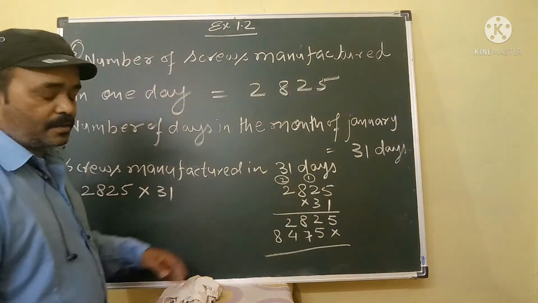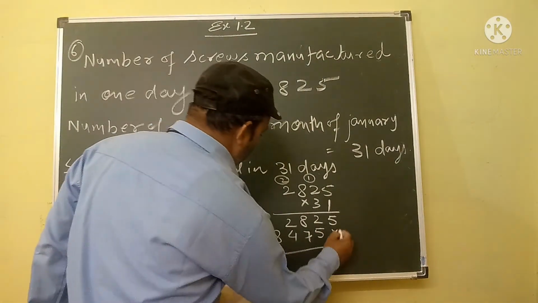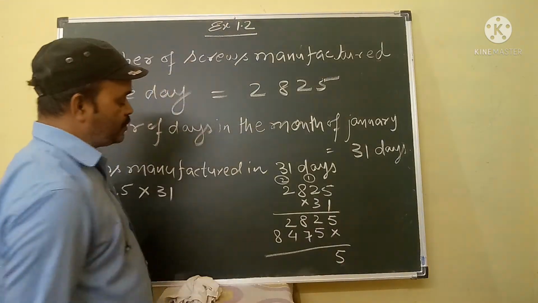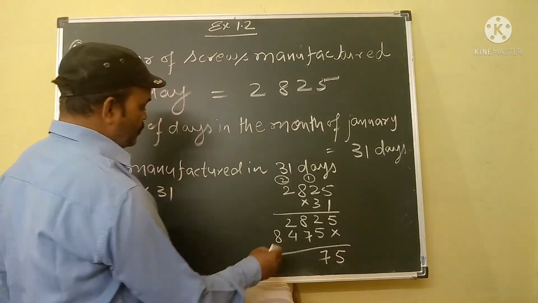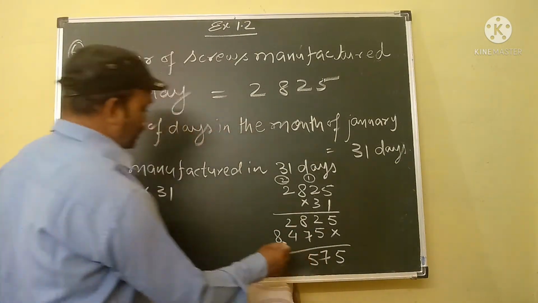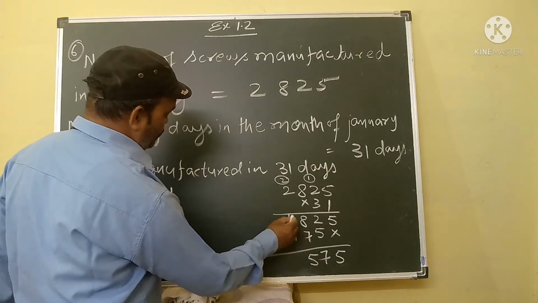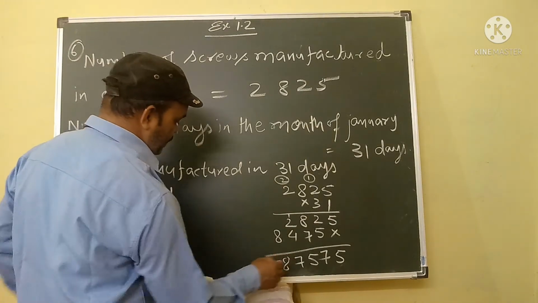Then after we will add these two numbers. Now look here. 5 plus 0 will give you 5. 2 plus 5 is 7. 8 plus 7 is 15. This is 5, carry over is 1. 2 plus 1 is 3. 3 plus 4 is 7 and this is 8.